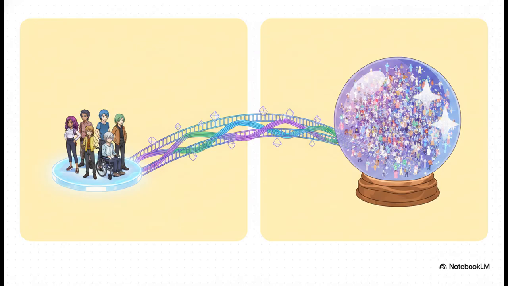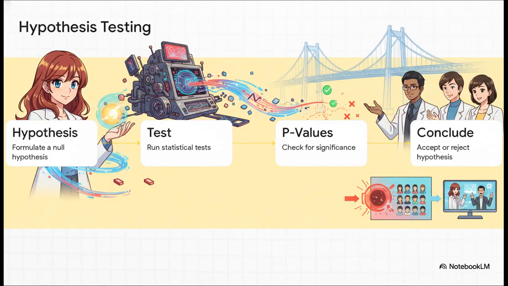Descriptive statistics, what we just did in the first half of this explainer, summarizes the known, collected data from our 500 people. Inferential statistics is the mathematical bridge. It uses advanced probability to take the results from that tiny sample and draw rock-solid predictive conclusions for the whole 8 billion person population. And how do we build that bridge?